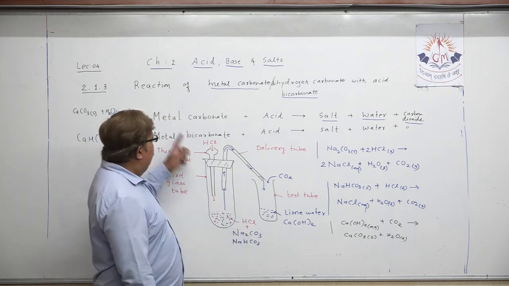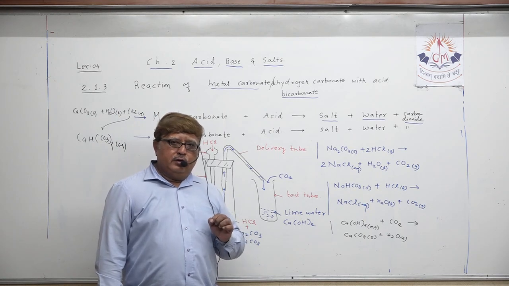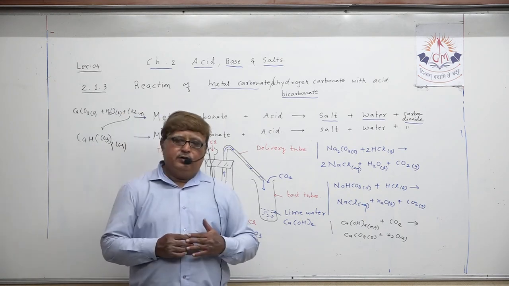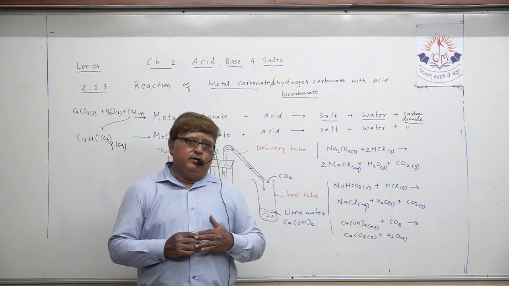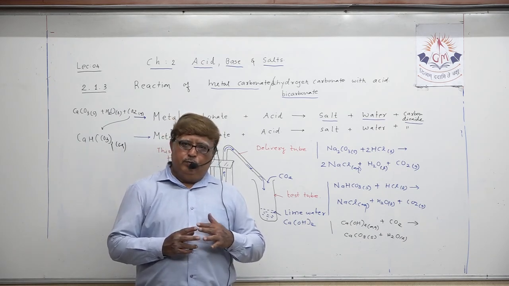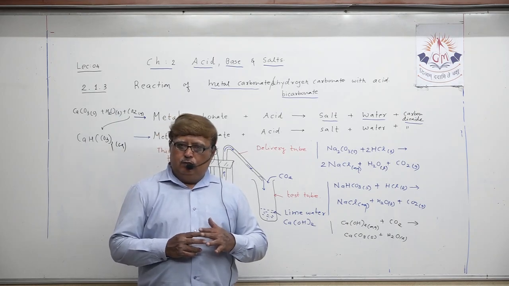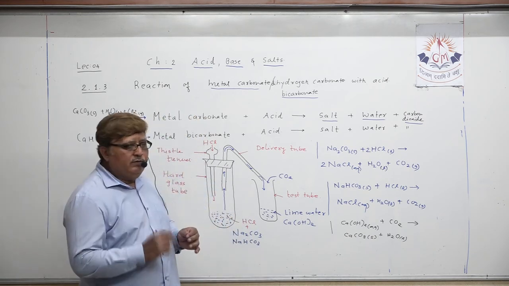What is that? Whenever metal carbonate or metal bicarbonate reacts with acid, they produce salt, water and carbon dioxide. That you will write first.